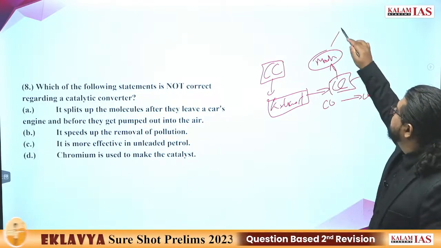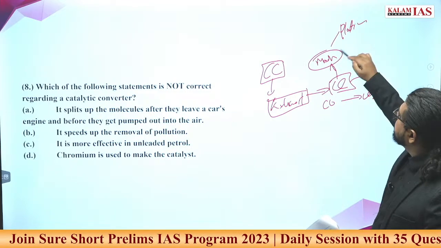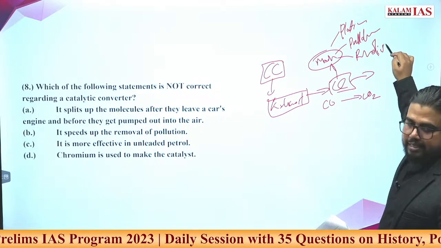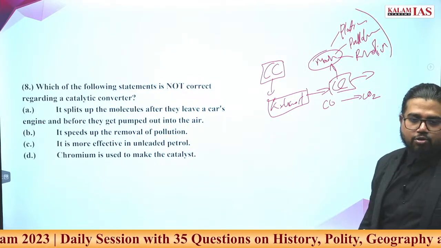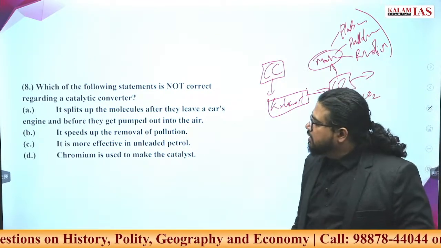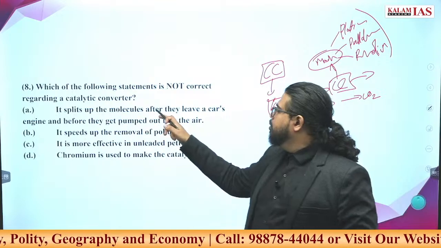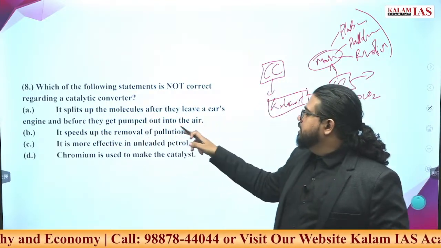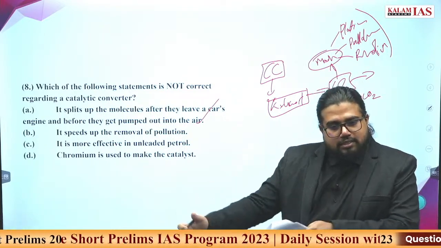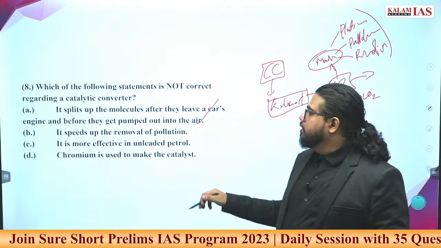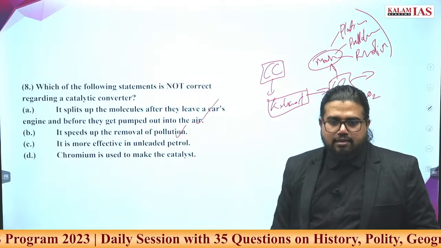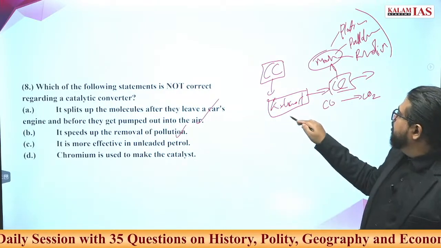These materials are platinum, palladium or rhodium. These kinds of materials are being used. These are rare, highly costly materials. That's why a catalytic converter will always have a higher cost. That is one reason why it is of high cost. It splits up molecules after they leave the car's engine before they get pumped into the air. That is what it does. It converts the harmful pollutants into less harmful pollutants. It speeds up removal of pollution. Speeds up removal of pollution, correct? Either way, both are pollutants.